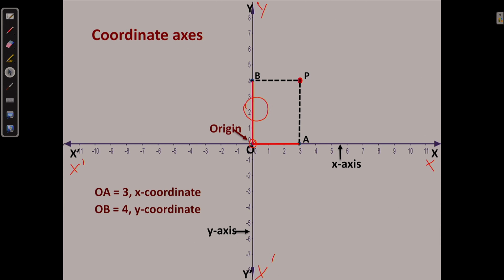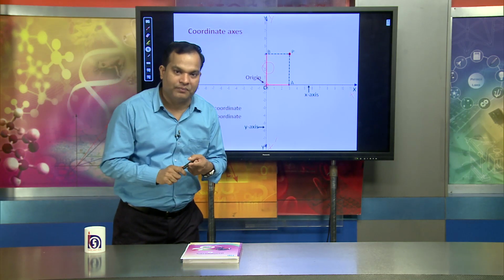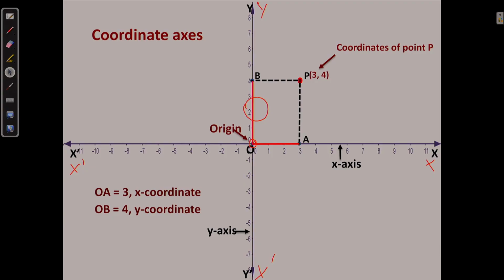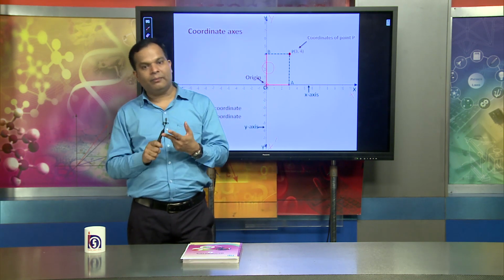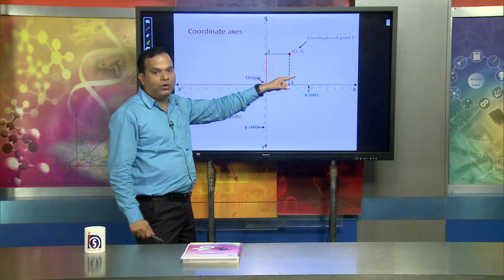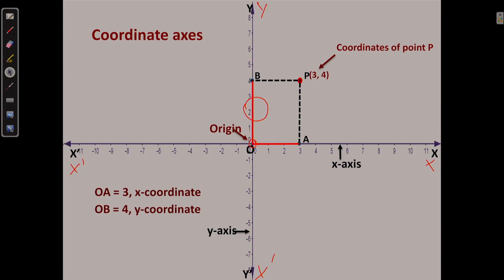So the coordinate of point P is simply an ordered pair, and an ordered pair is always written within brackets. In an ordered pair you will find two components. The first component is the x component and the second is the y component. Here (3, 4) is the coordinate of the point P. 3 is the x component and 4 is the y component.